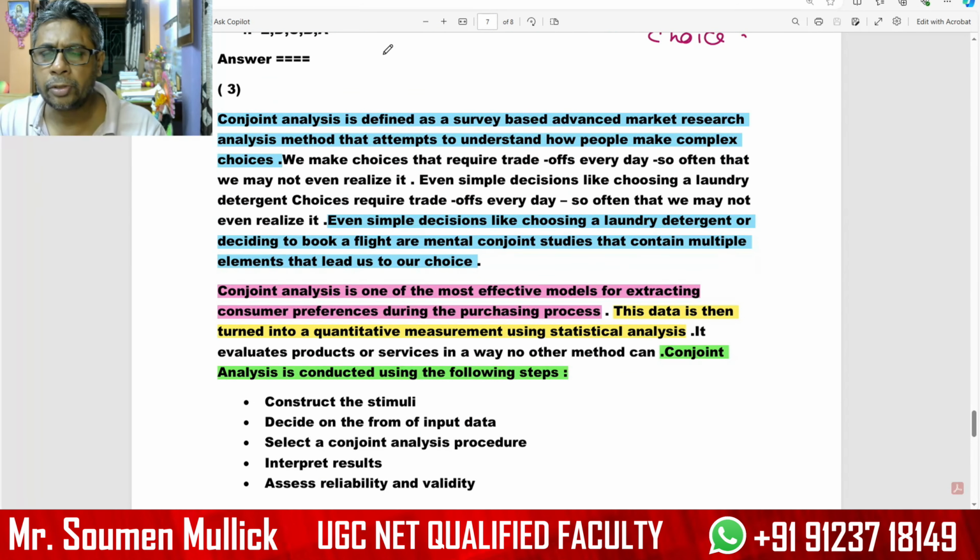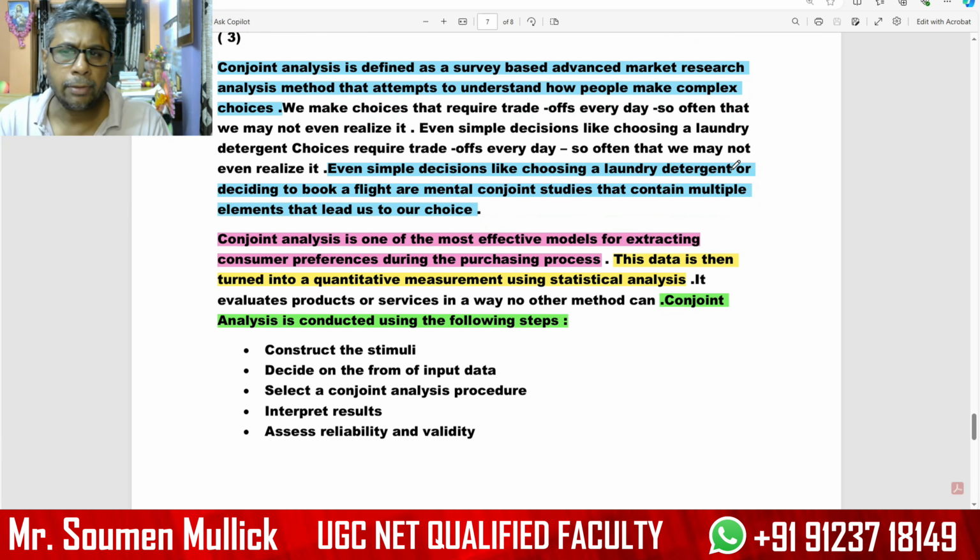Conjoint analysis is defined as a survey-based advanced market research analysis method that attempts to understand how people make complex choices. Even simple decisions like choosing laundry detergent, a book or a flight are conjoint studies that contain multiple elements that lead towards a choice.